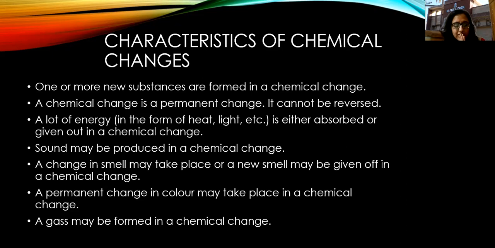Okay. So the next characteristic is a permanent change in color may take place in a chemical change. So here the change in color is permanent. ठीक है. In the physical change, the change in color was temporary, it was for a short duration. But here this change in color is permanent. Then the last point is a gas. Okay, the spelling of gas, I've written it wrong, children, just correct it. That is gas. I have just mentioned here double S.